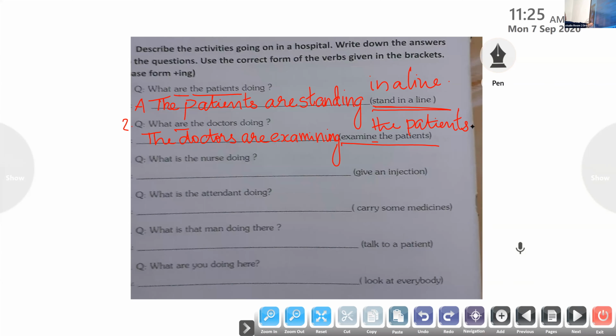Okay, now I'll move on to the next person, Rex. Rex, come on. Rex, unmute it. Read the third question. What is the nurse doing?